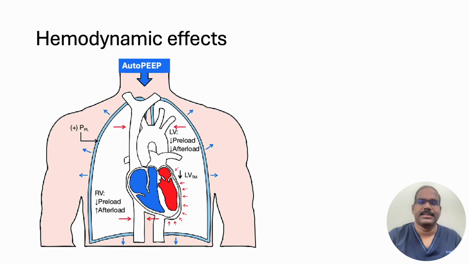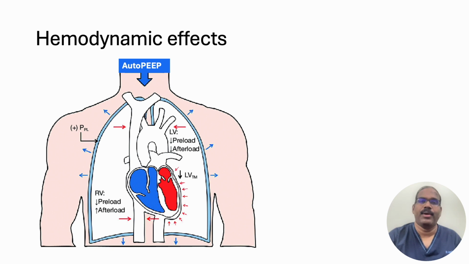PEEP increases the juxtacardiac right atrial pressure and decreases the gradient for venous return, and hence the cardiac output also comes down. In short, PEEP reduces the preload and increases the afterload for the right ventricle, and reduces both preload and afterload for the left ventricle. Elevation of pulmonary vascular resistance by the hyperinflation can unleash a vicious cycle of right ventricular failure.